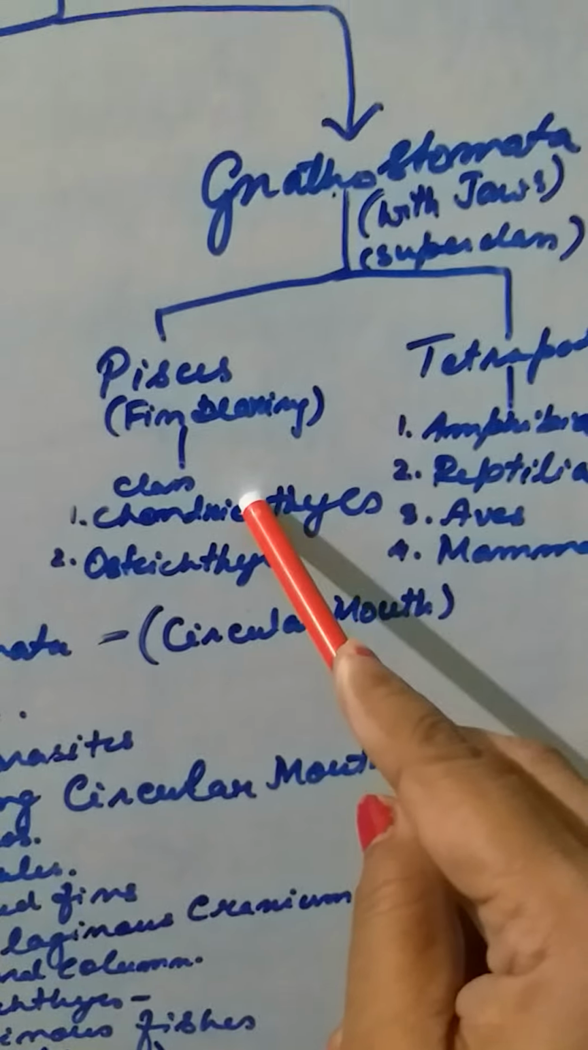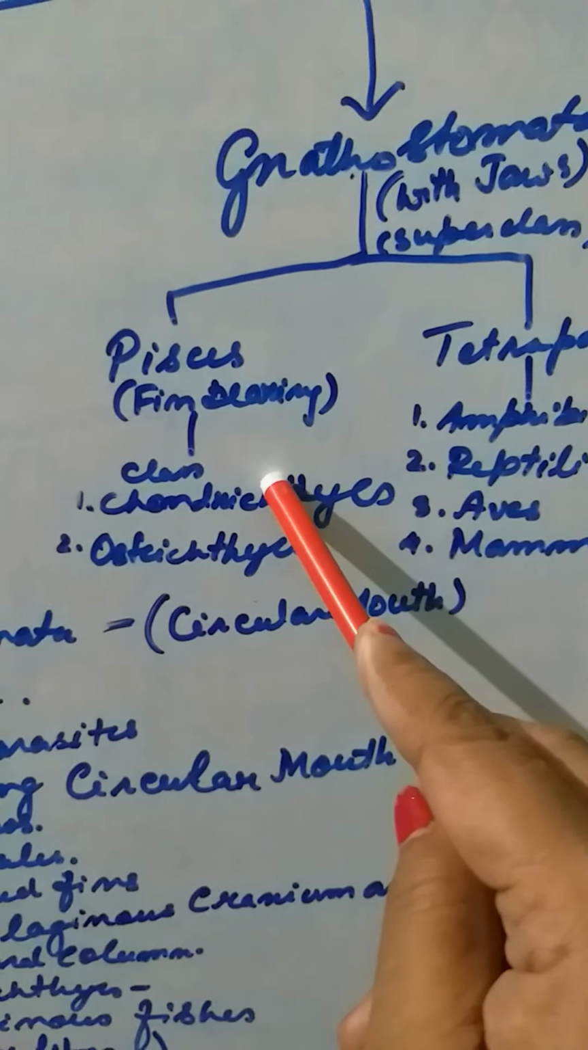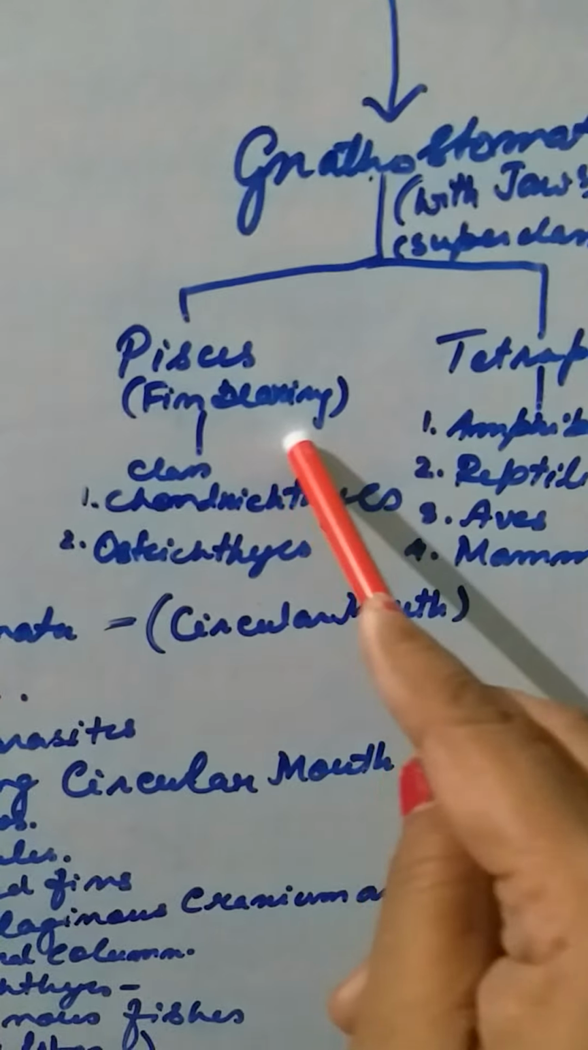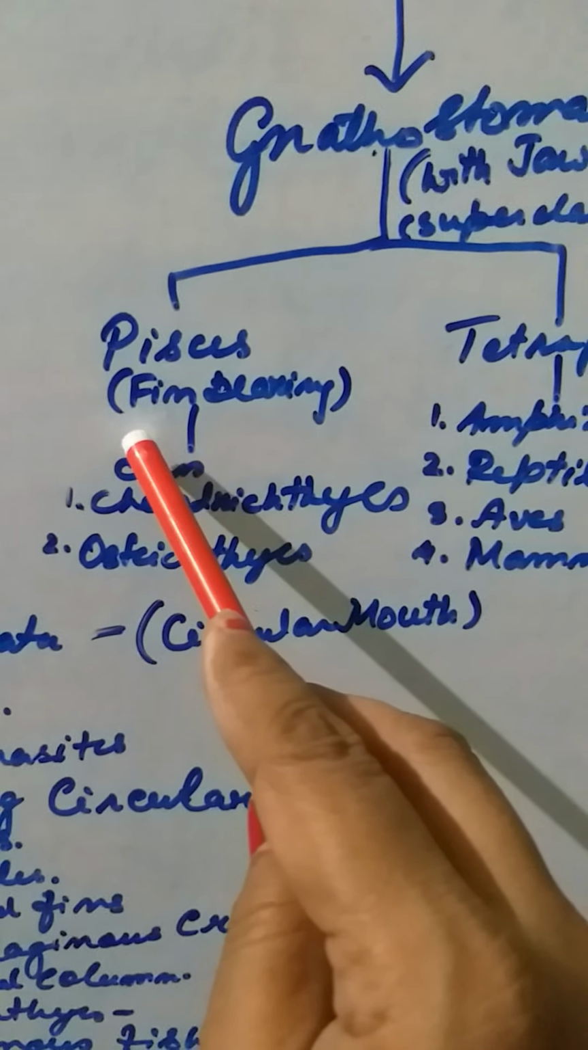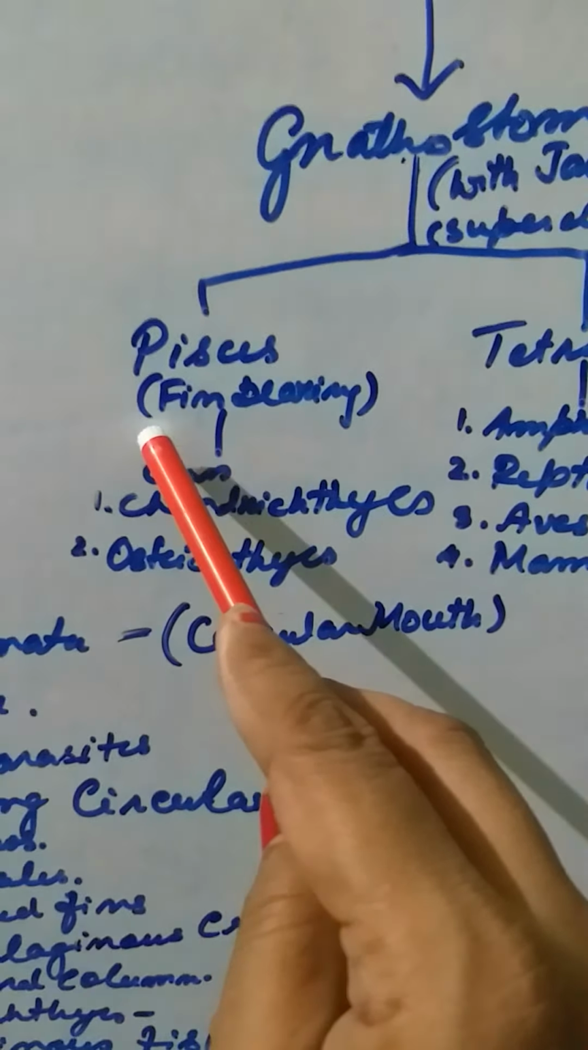Now all members of this class are fin bearing. What is a fin? If you see a fish, the sidewise projections are known as the fins. For example, if you see here, these are the fins. So all members of this bear the fin. I'll come to them separately.